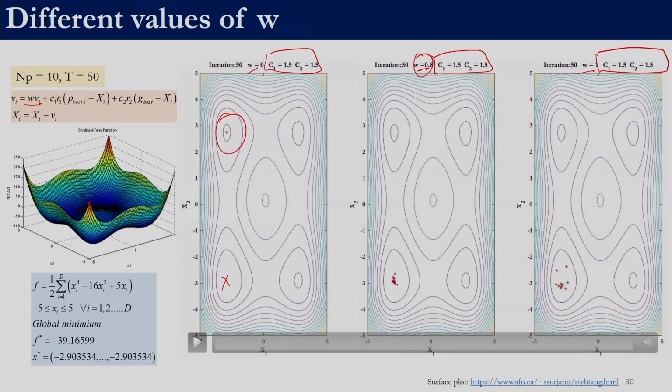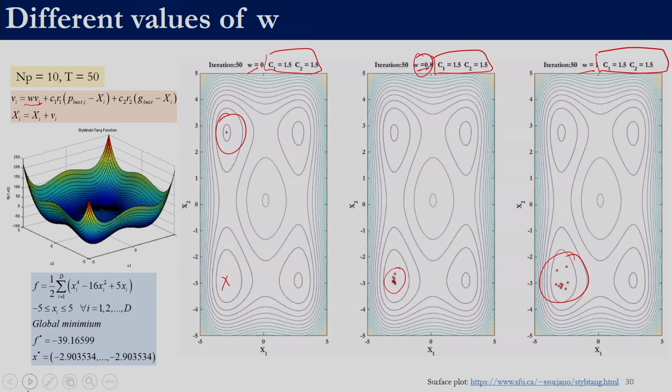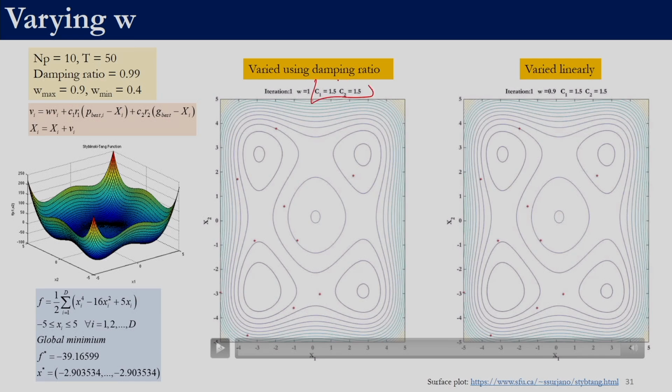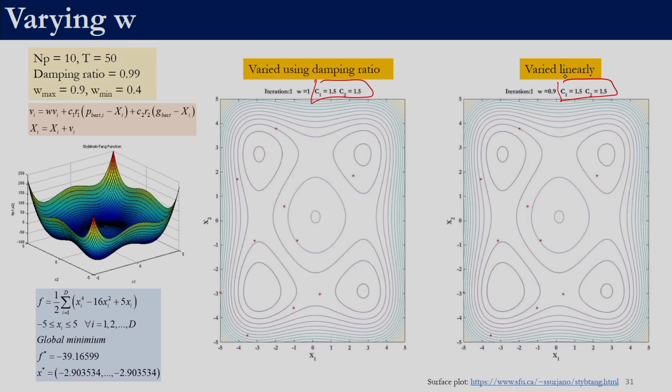So with 0.8 we see that it has converged and is closer to the global optima when compared to the other value. So W has to be appropriately specified because it has an impact on the performance of the algorithm. Right. So in this case we show two strategies to vary W. Again C1 and C2, still we are dealing with the same problem. C1 and C2 are fixed at 1.5, 1.5.